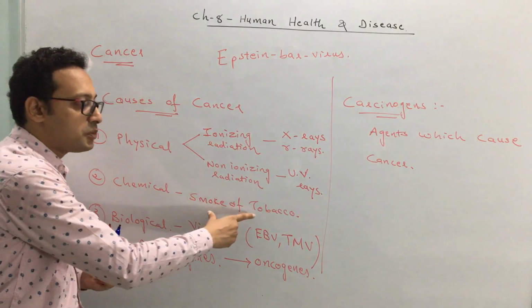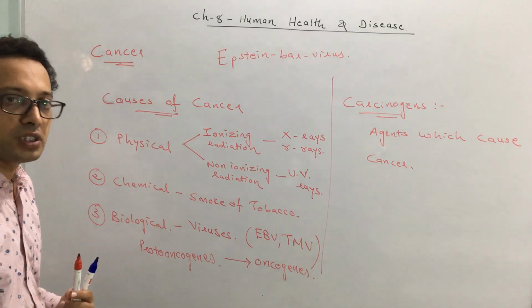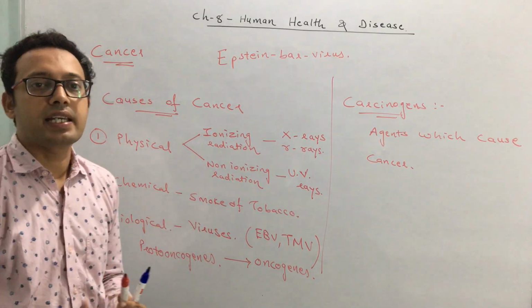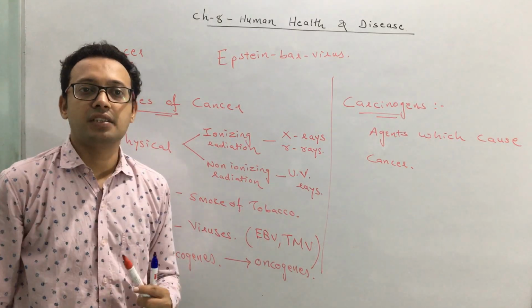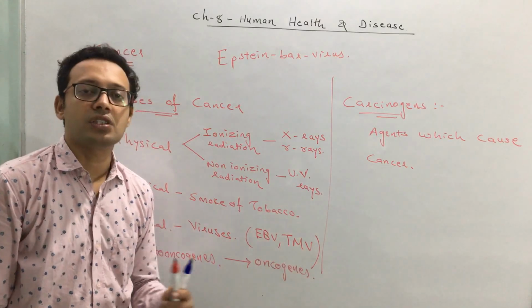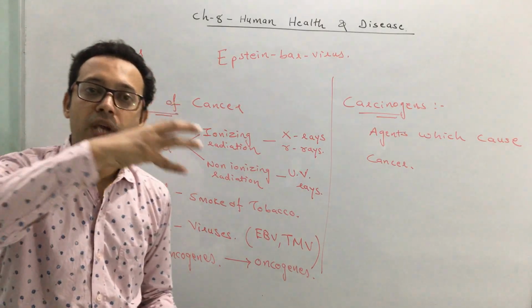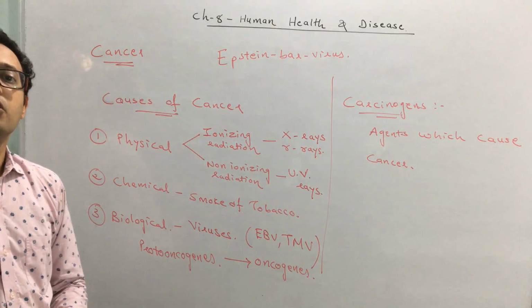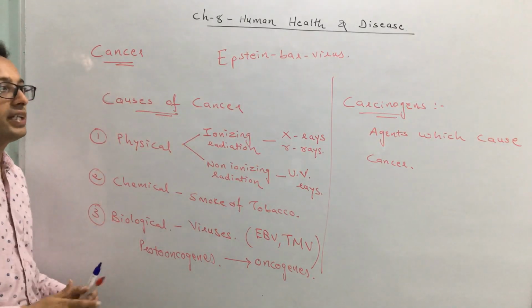Chemical, the chemicals present in the smoke of tobacco, are responsible for causing cancer. Biological agents include viruses like EBV, TMV. EBV causes cancer in an animal cell, TMV causes cancer in a plant cell. Even in some person, due to any reason, if a proto-oncogene converts to an oncogene, that also leads to the development of cancer. So that's all about the causes of cancer.